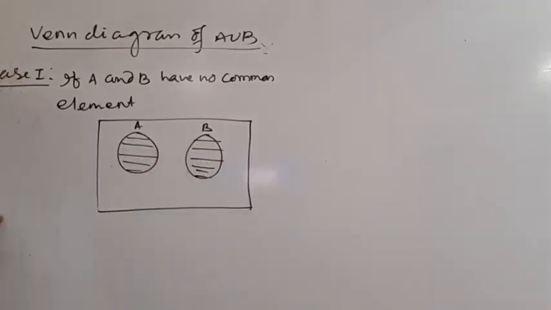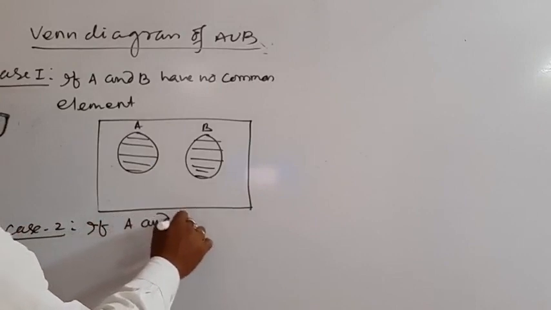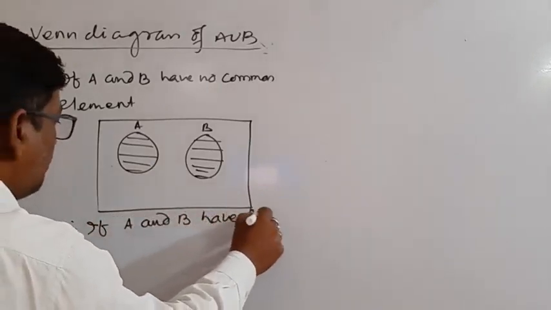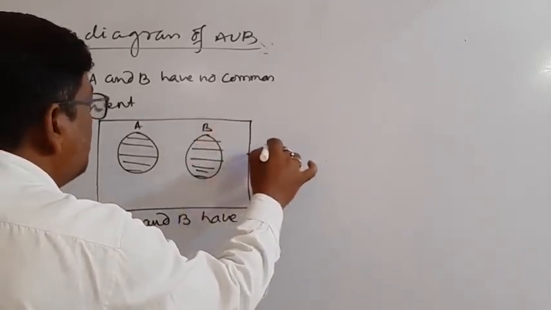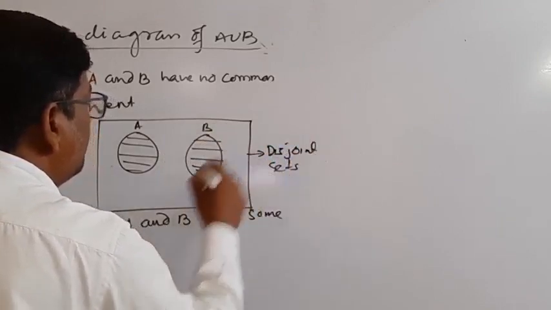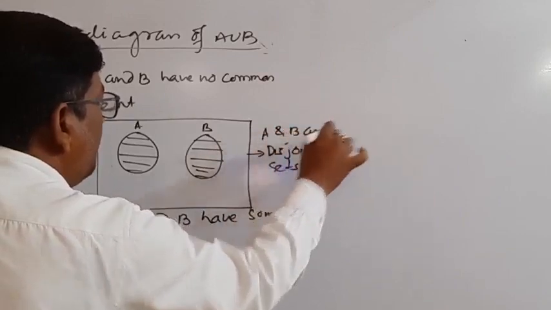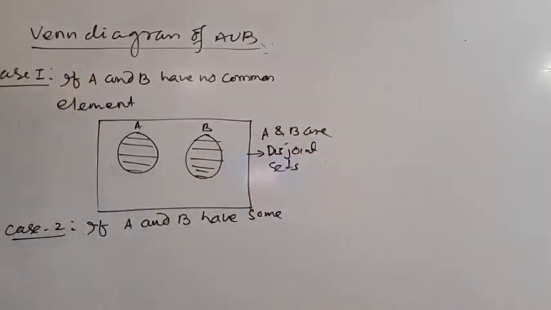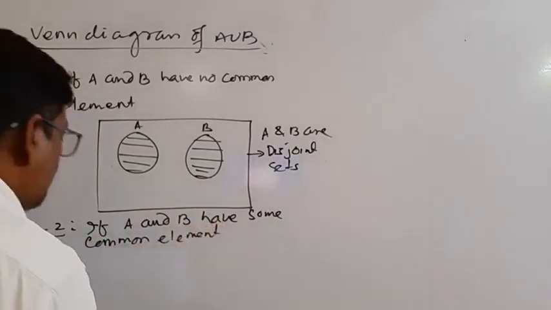And case 2 is what? If A and B have no common elements, this figure is called disjoint sets. A and B are disjoint sets. Case 2: if A and B have some common elements, the figure is like this.